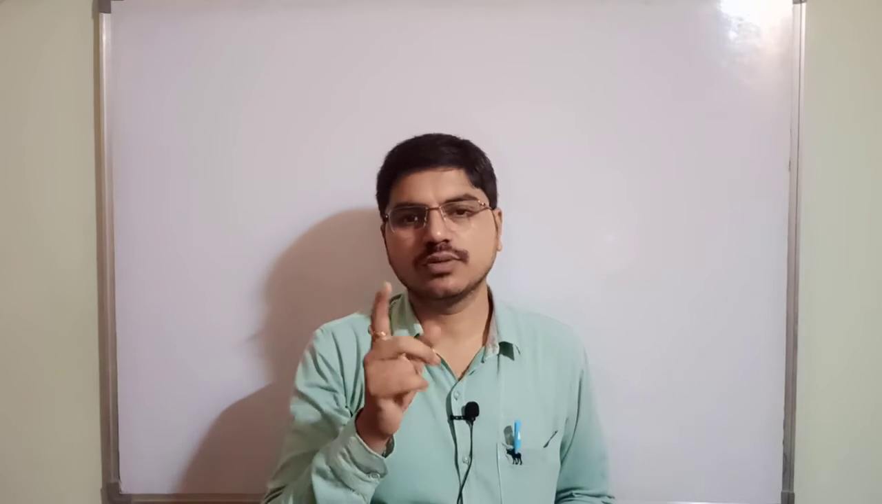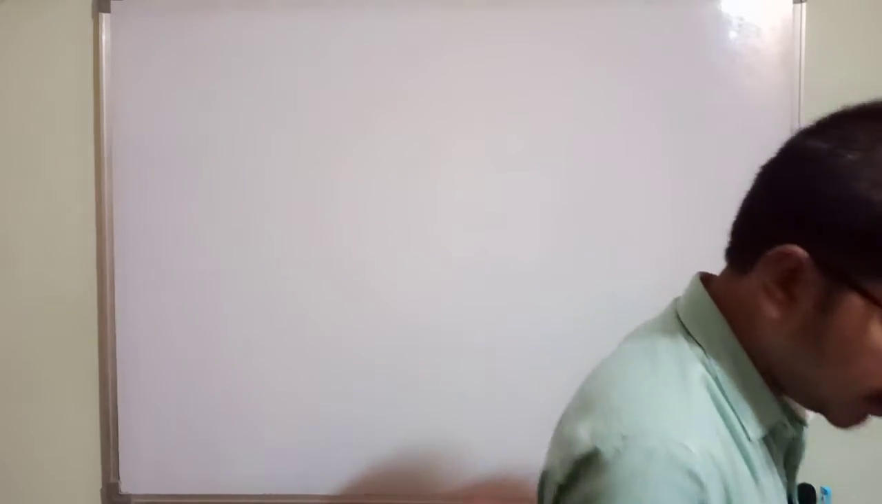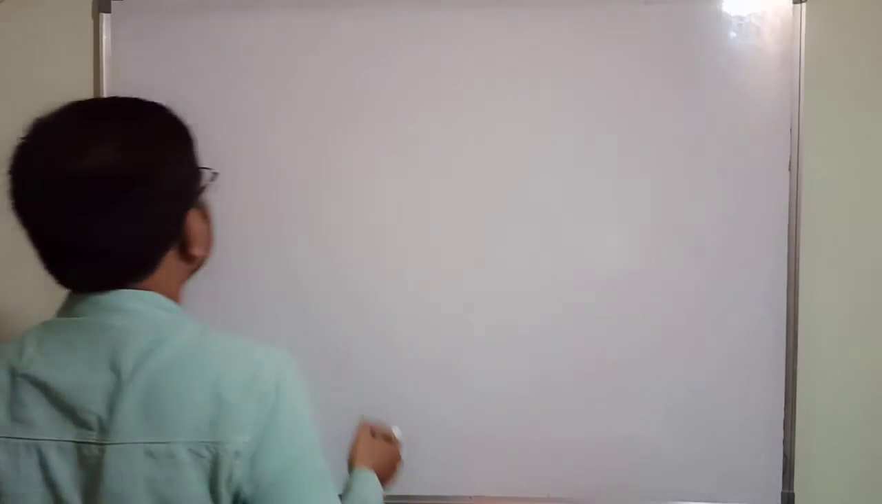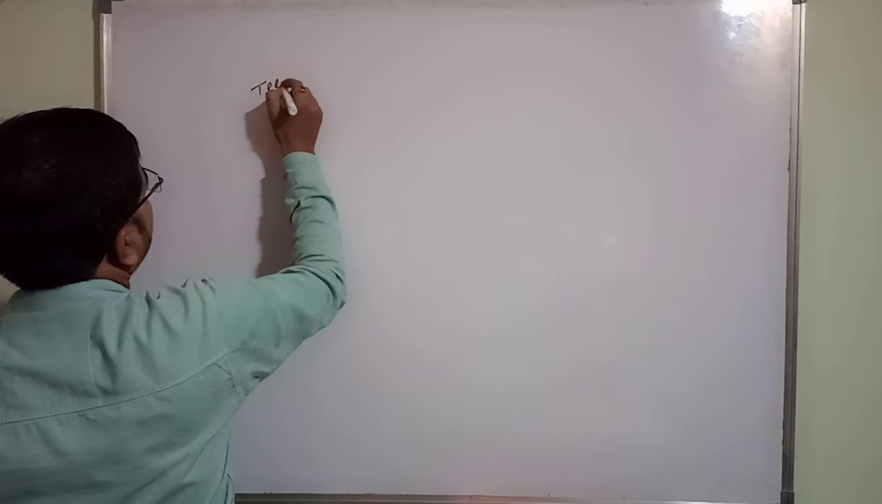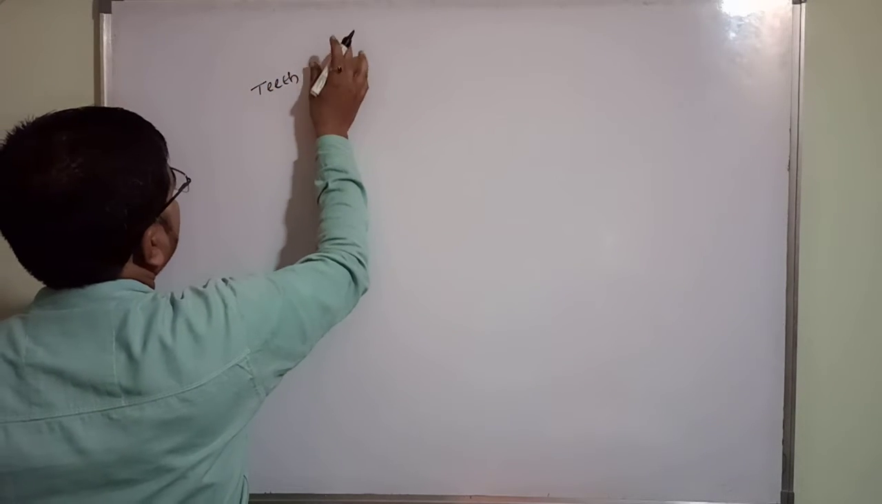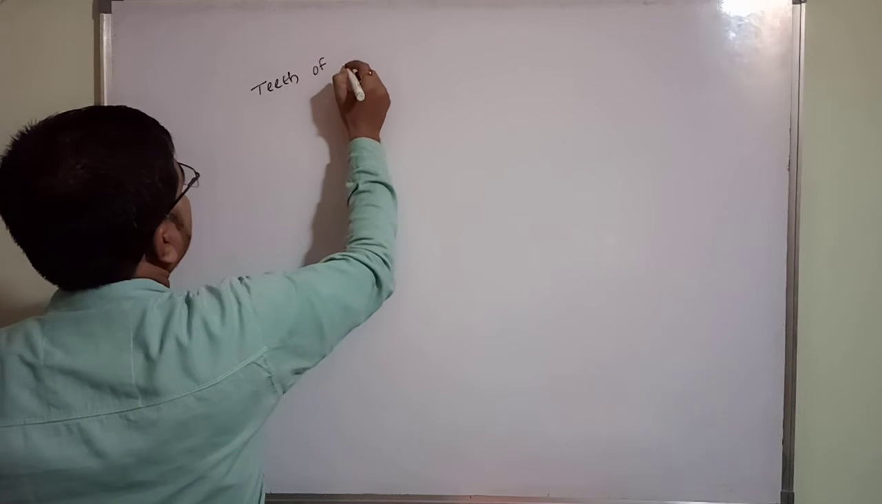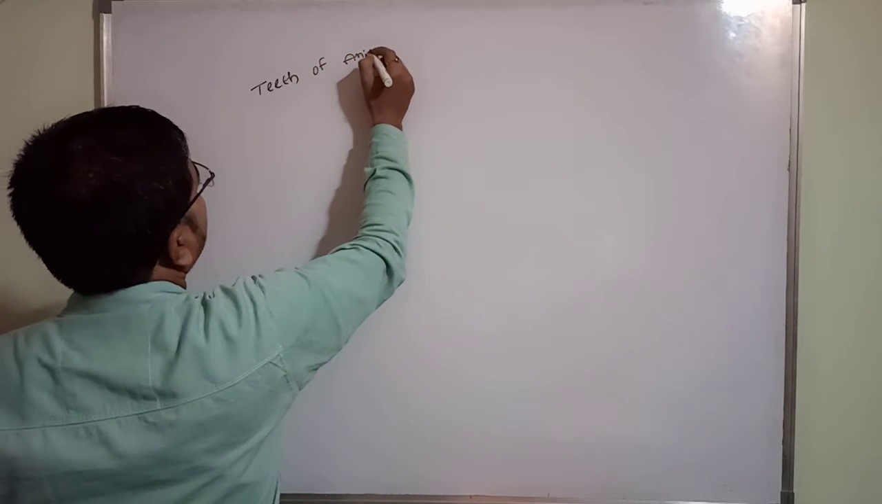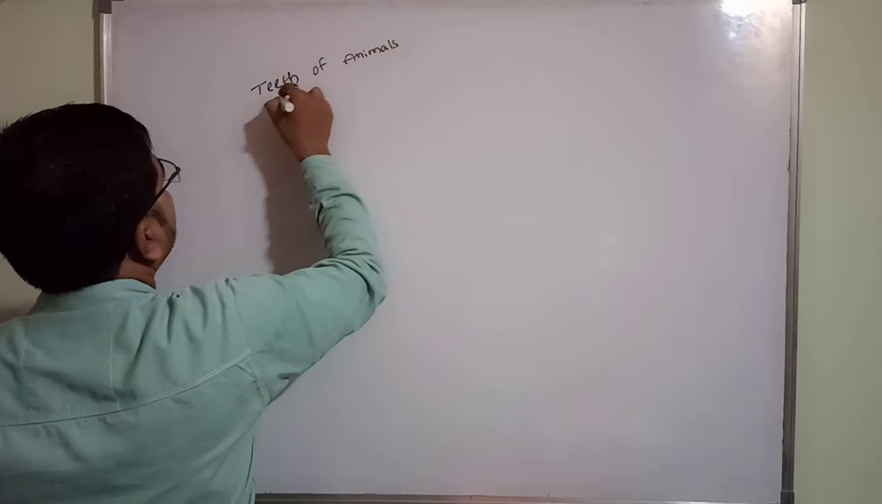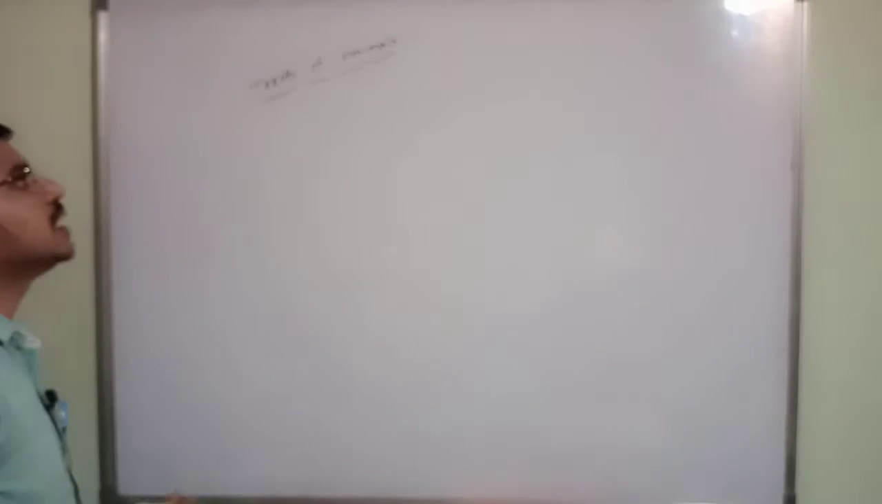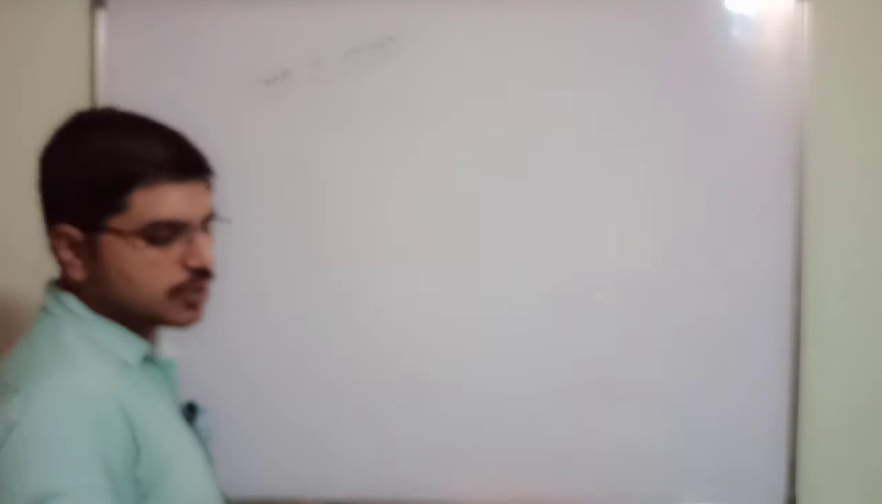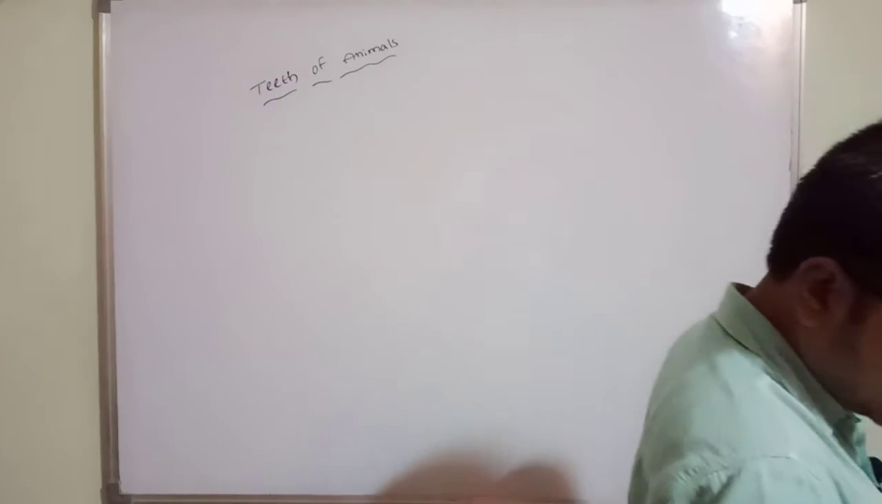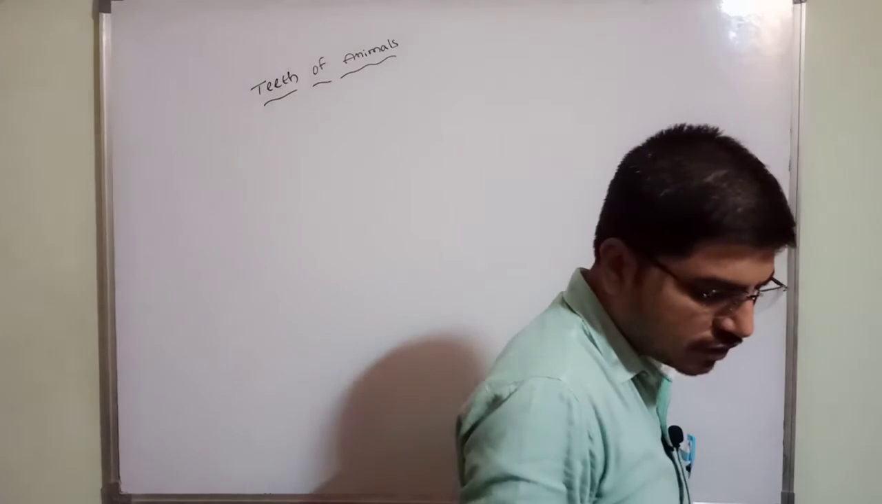So the next one, teeth of animals. This is very important, right? How do we eat? We eat with teeth, correct or not? The teeth of animals are also very important. Animals have different types of teeth to suit their feeding habits.